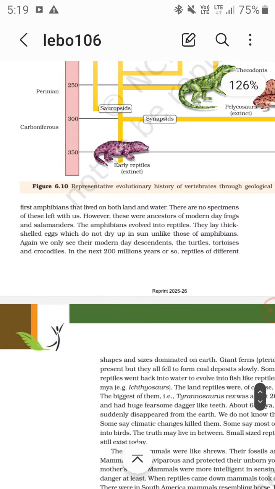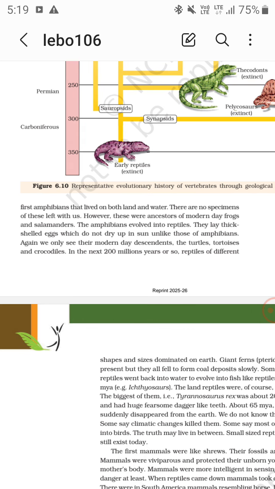The reptiles' eggs are shelled, so they can stay dry, but amphibians do not have shells, so they do not get dry.